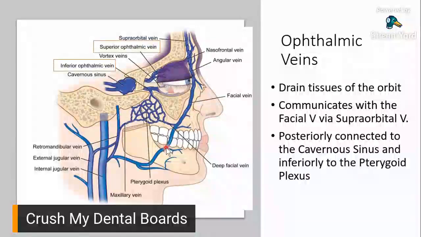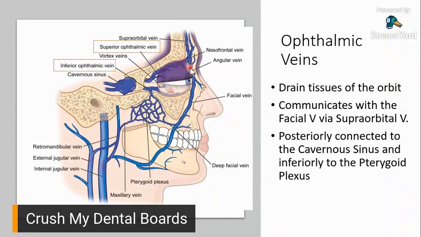That's your facial vein. So the ophthalmic vein is actually connected to your facial vein via your supraorbital vein. So, dun natin makikita yung connection nila.